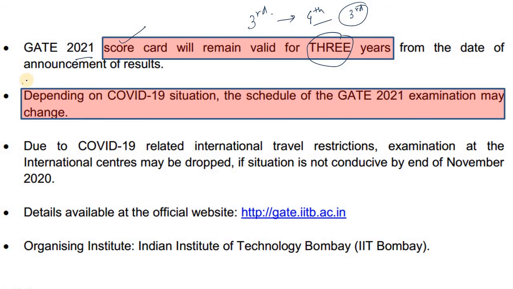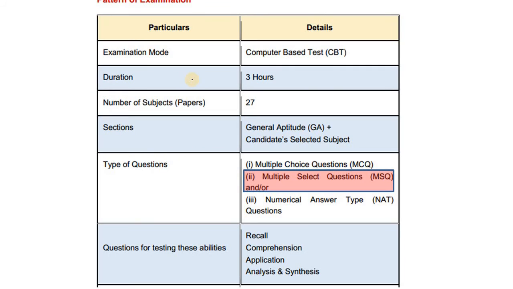And they have also mentioned that the dates, that means 5th February to 14th February, which are the tentative schedule for the examination, can be changed based on the COVID-19 situation. So be prepared mentally. Now let's look into the pattern of the examination.